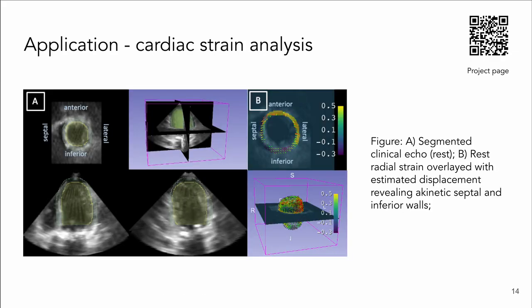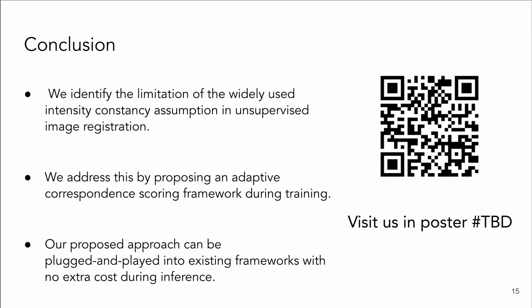One potential application of our proposed approach would be cardiac strain analysis. In the above figure, we test our proposed approach on a clinical 3D echocardiography sequence from a patient. After estimating the displacement from the end diastole frame to end systole, we compute the Green-Lagrangian strain on each voxel. We showed that our derived strain can be helpful in identifying myocardial infarction, which is evidenced by the match with the patient's clinical record, indicating akinetic septal and inferior walls.